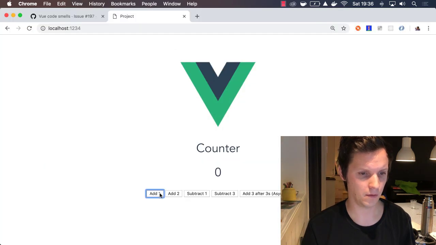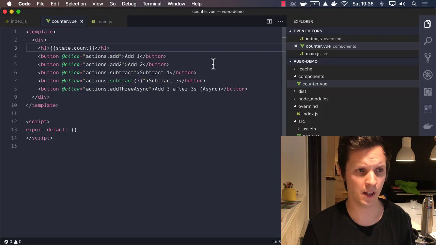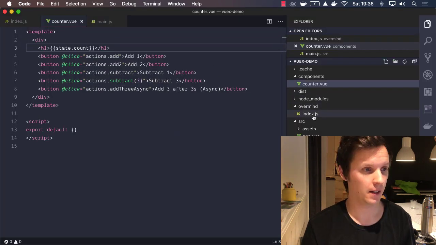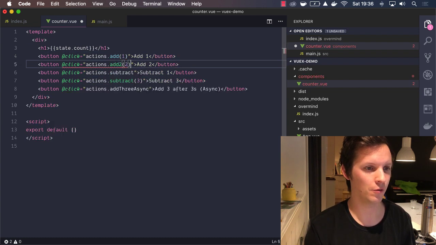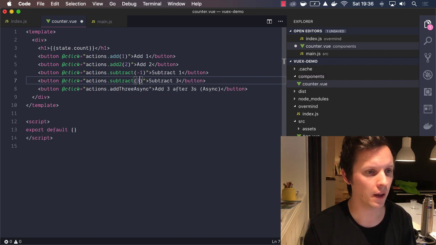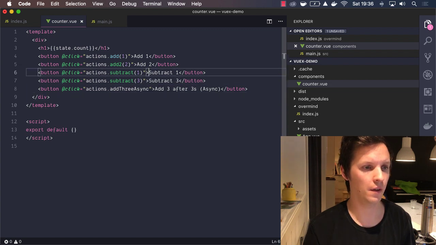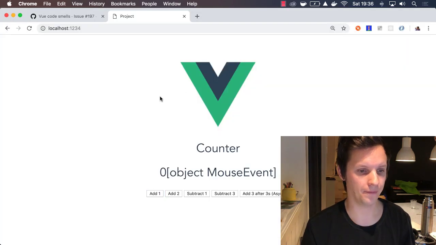Okay, so we have, we are getting the mouse event. Let's see, we should rather do, yeah, because we pointed, of course, to that one. So we should, of course, call it with -1. And, like that. And then add 3 async, that's perfectly okay. So, there we go. Let's try again.